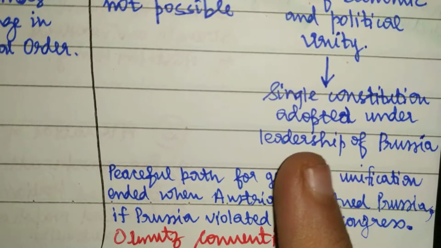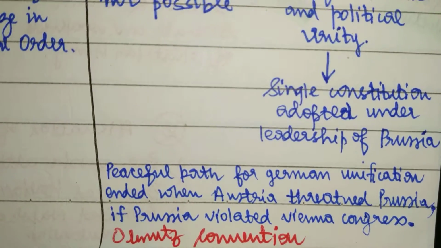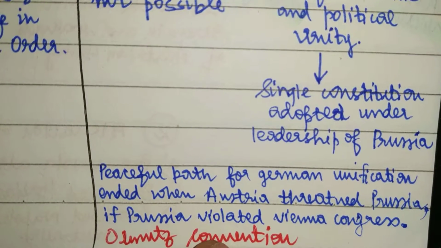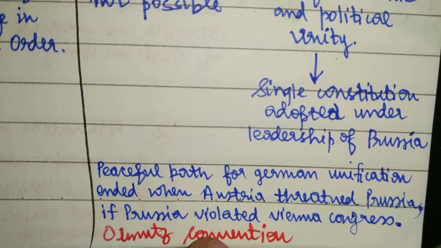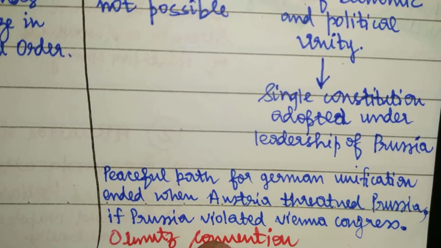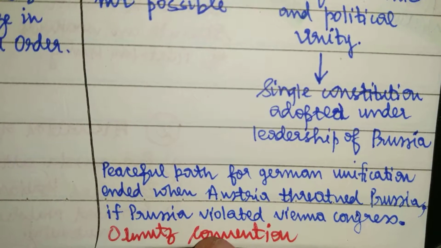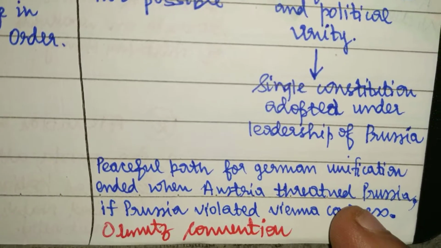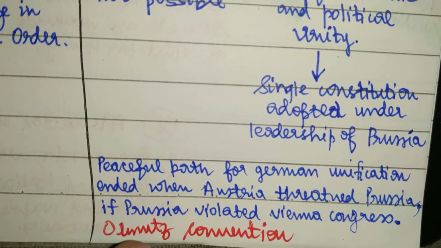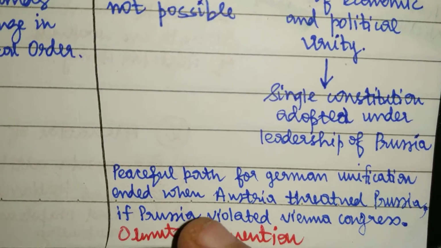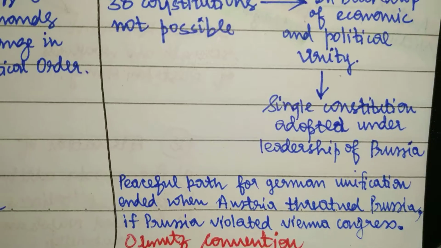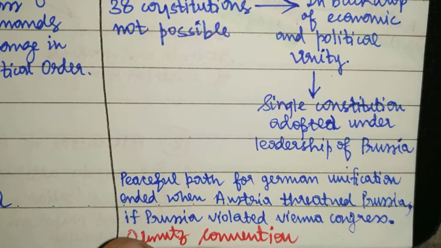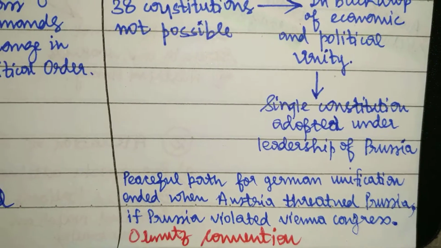But this leadership of Prussia was challenged by Austria, and in the Olmütz Convention, Austria threatened Prussia that it should not violate the Vienna Congress, where the leadership was given to Austria, and hence with this, that is the Frankfurt Conference, the peaceful path for German unification ended here, right?